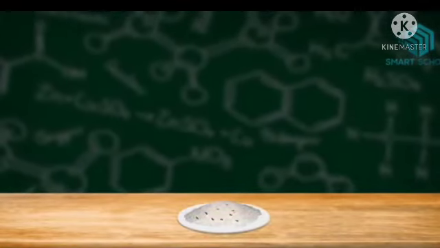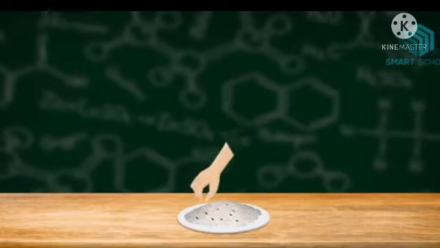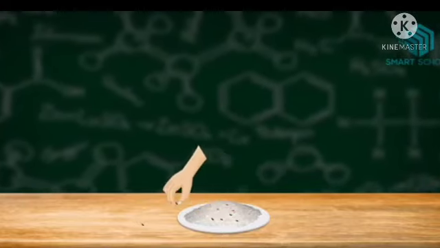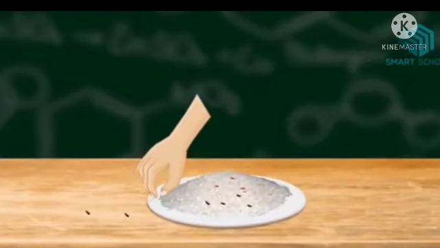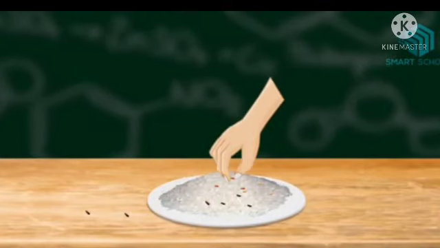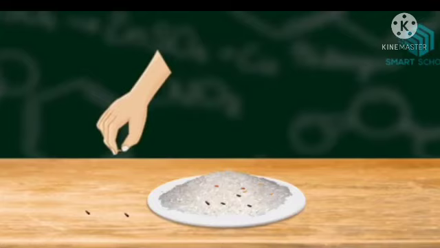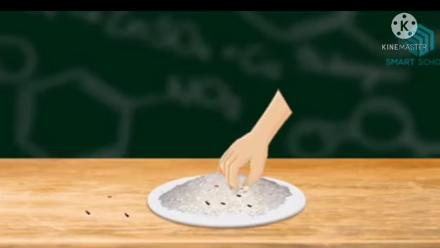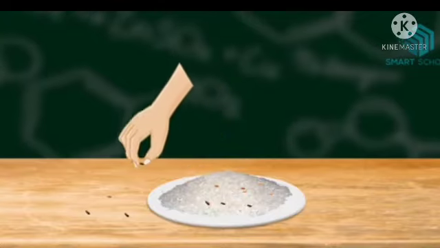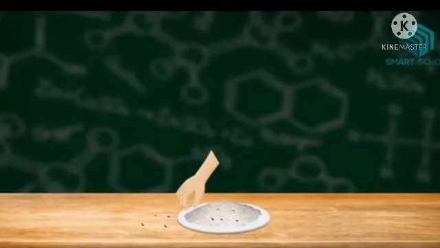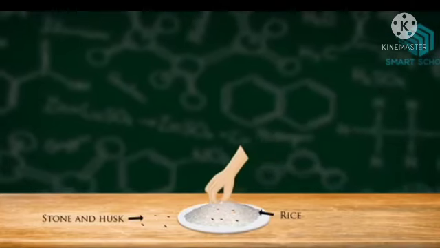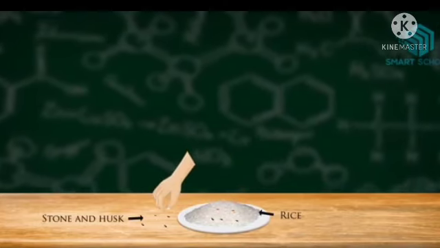We know that hand picking is a technique for separating impurities or substances which are a bit large in size and distinct in color so that they can be easily picked by hand. For example, impurities like stones and husk are removed from rice before cooking.